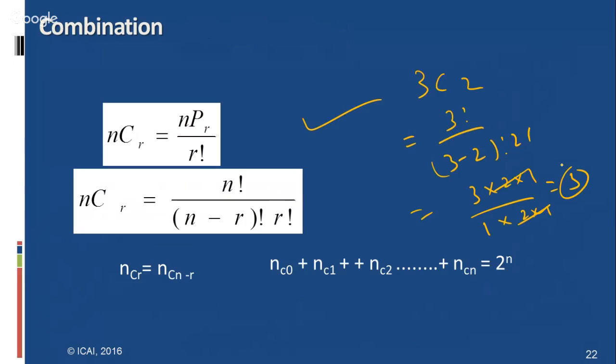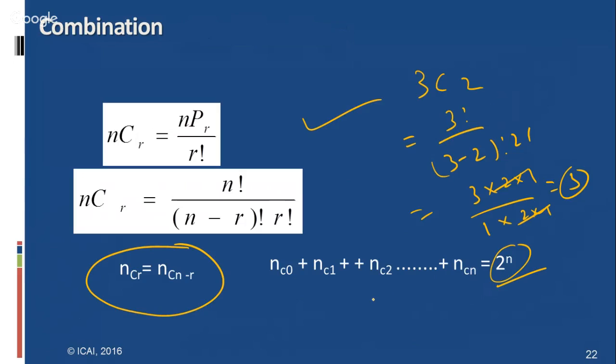And nCr equals nC(n minus r), that means 6C2 equals 6C4. Like that we can find. Suppose two persons shake hands, how many handshakes are possible in a party if 8 persons come? Like that this formula can be applied.